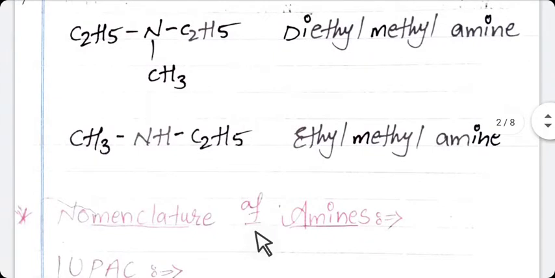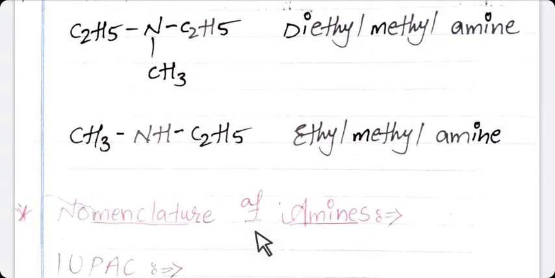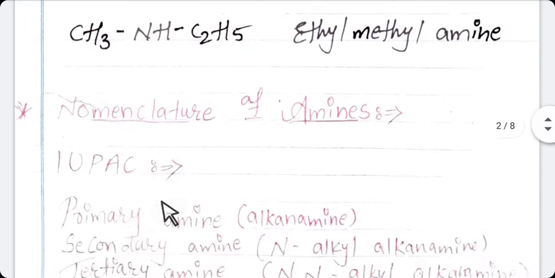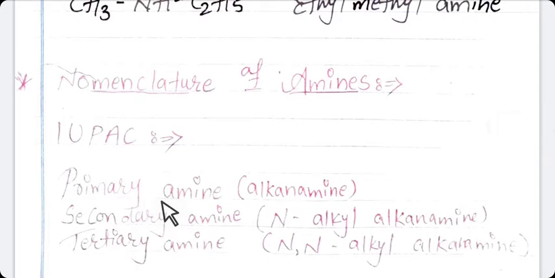The next topic in this chapter is nomenclature of amine. As you have known already, you can give the name of the compound in 2 ways. First is IUPAC, International Union of Pure and Applied Chemistry. So for amines, the IUPAC name is given as follows: for primary amine, the formula is alkanamine. Student, it is for IUPAC only.